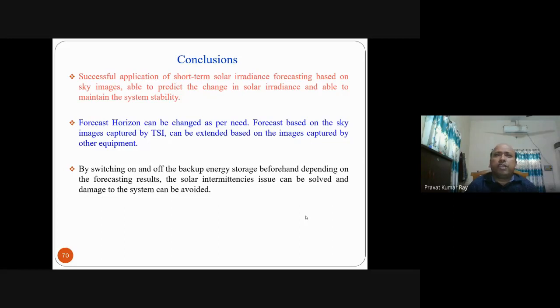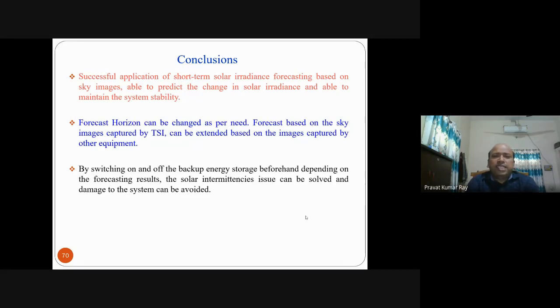So if this much you will get from solar power, and our requirement is more, our load is more, you can switch on other generation. If at some instant our power is more, then you can switch off some generation, or you can switch on PV totally, like that. So this forecasting will give you a more stable system.